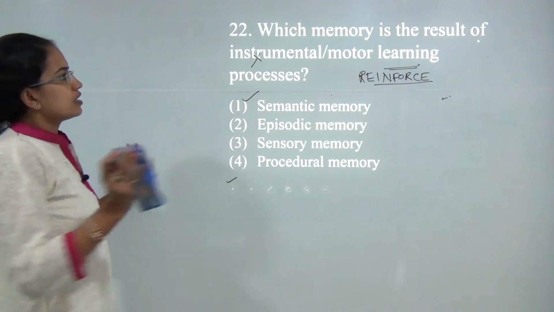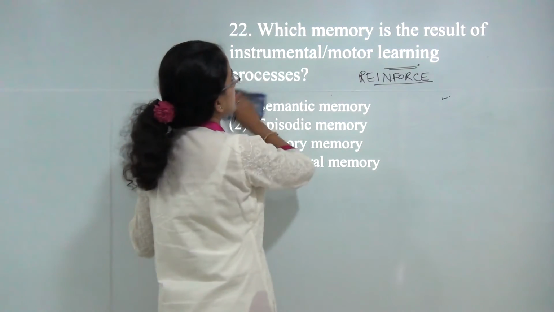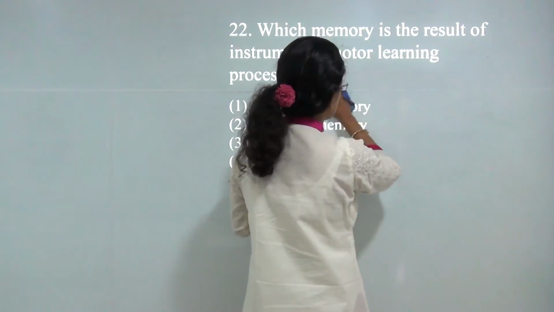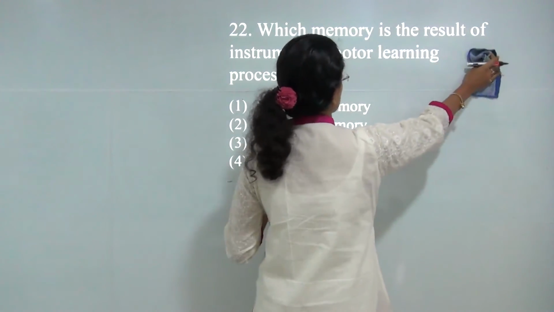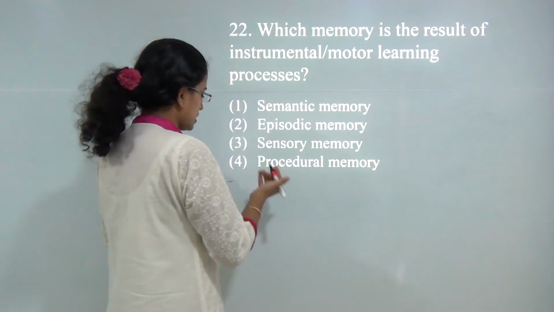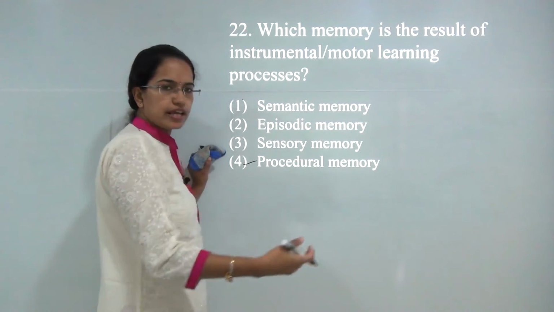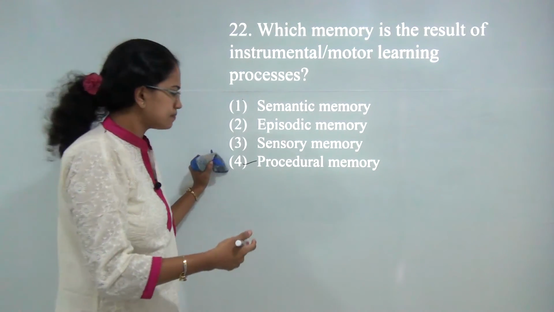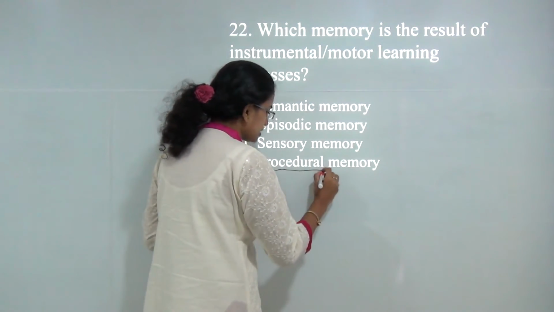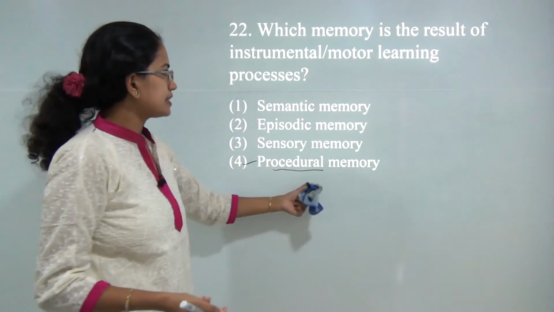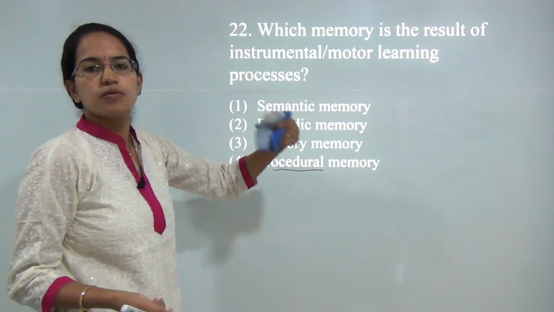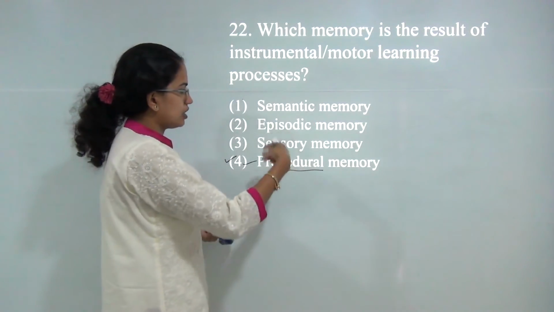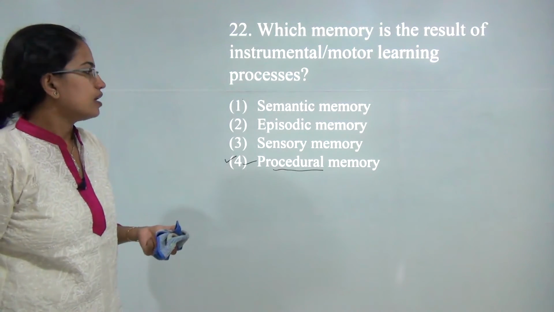Next question. Which memory is a result of instrumental or motor learning skills? Now procedural memory, which is learnt in a systematized form or a set order, like walking, riding a car or a bicycle, is what explains procedural memory, and it is a result of instrumental or motor learning, I could say. So you have 4 as the correct choice. We would be discussing all the types of memories under the lecture on memory.